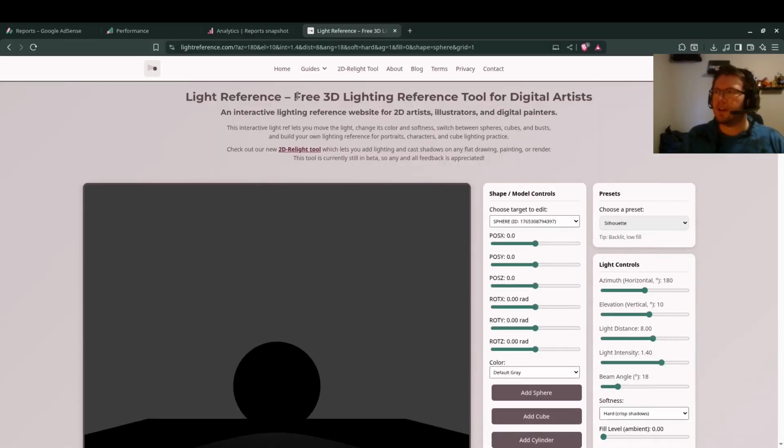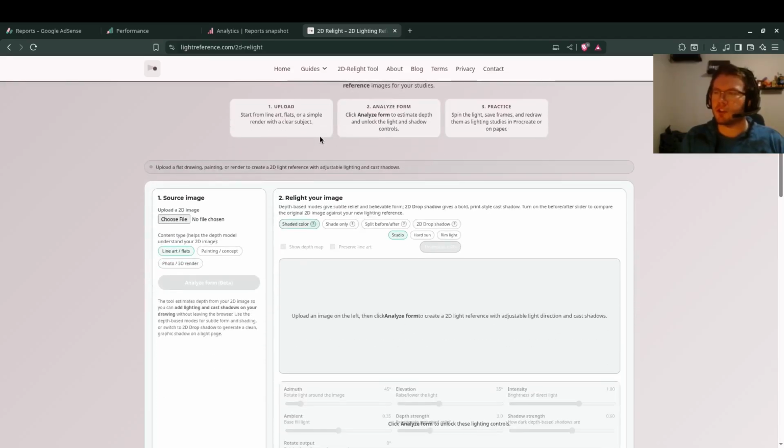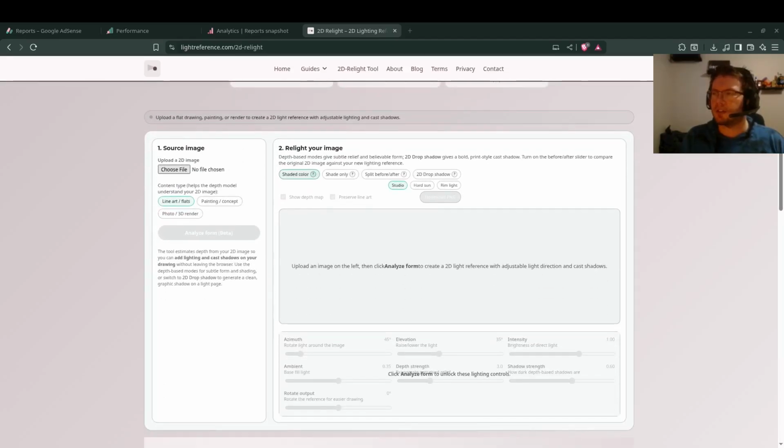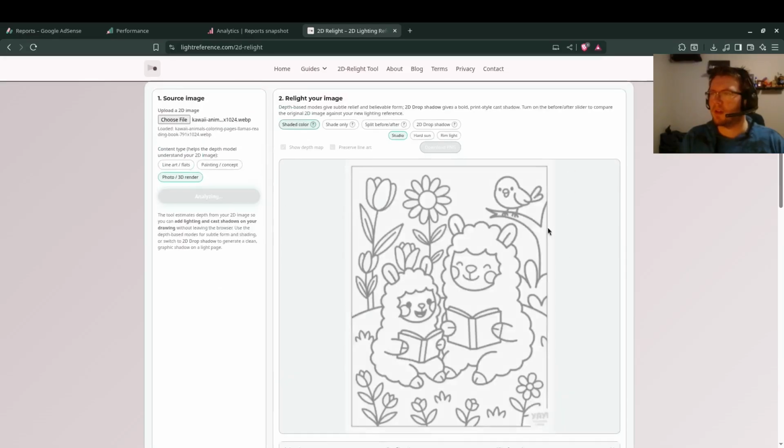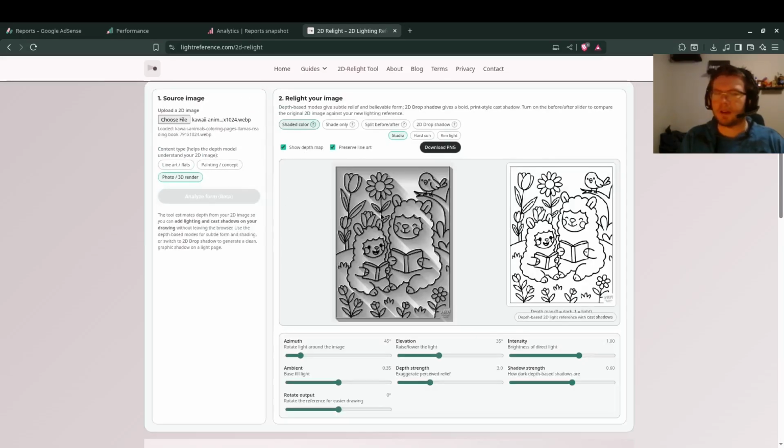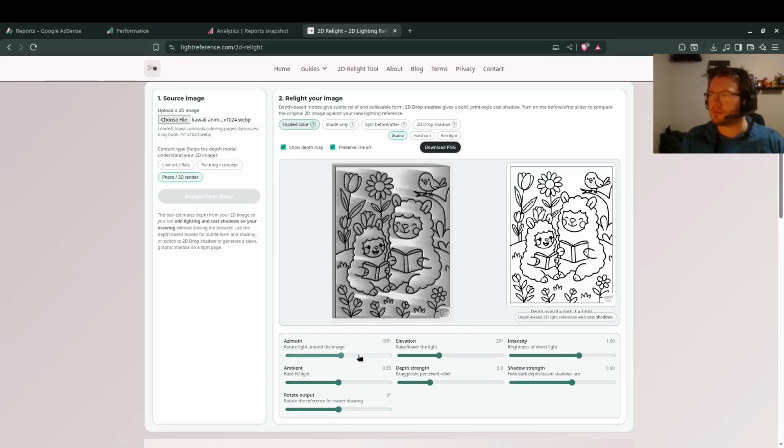Now this is marketed as a 3D light reference tool. So in order to show up in more various search results, I built a 2D version of the tool. You can simply upload an image, analyze, and it will automatically cast shadows onto the 2D image. My hope is that this version of the tool will bring in more users from various search queries from Google.